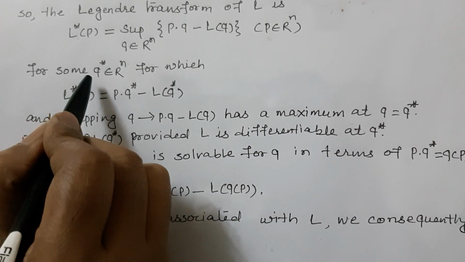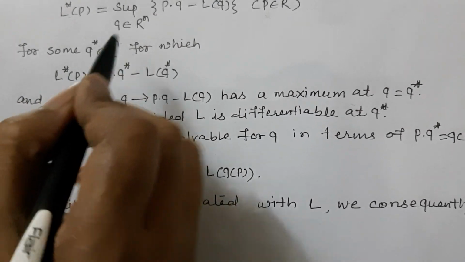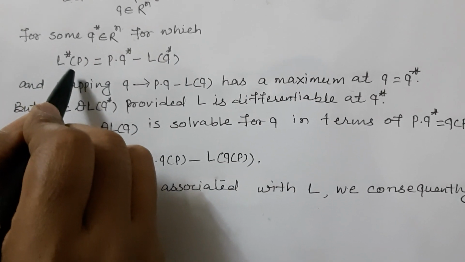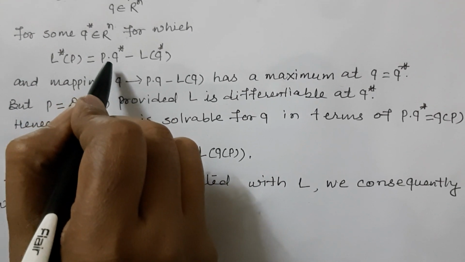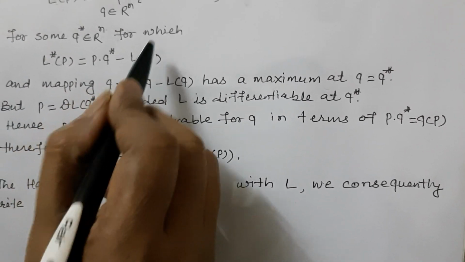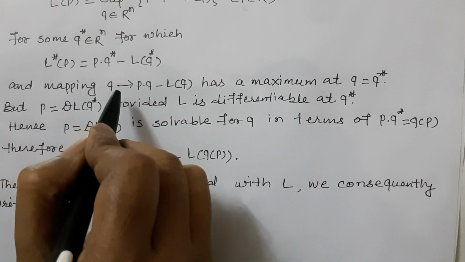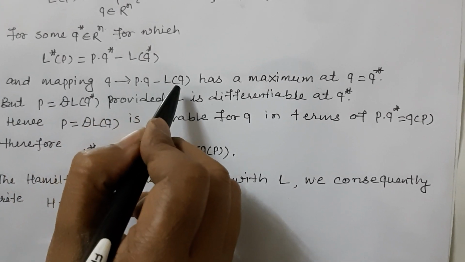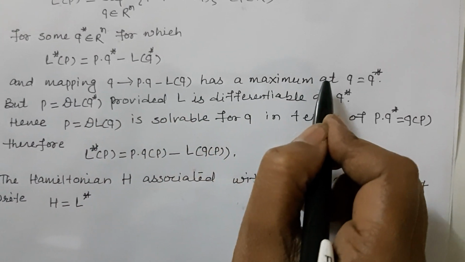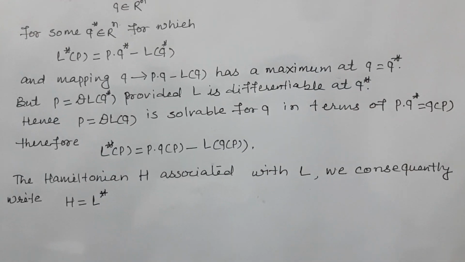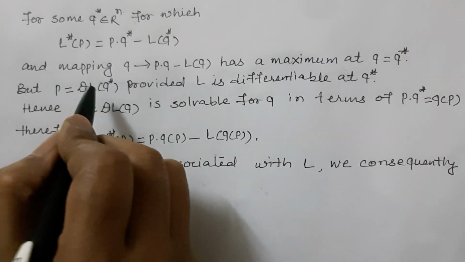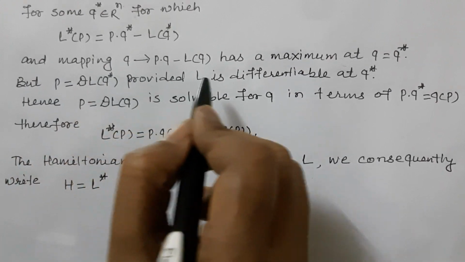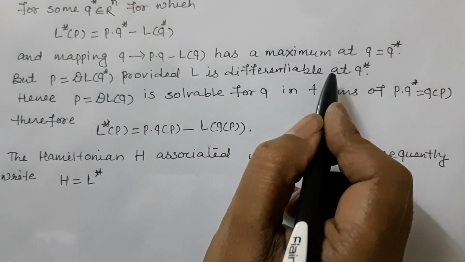For some q* belonging to R^n, L*(p) is equal to p·q* − L(q*), and the mapping q tends to p·q − L(q) has a maximum at q equal to q*, so p is equal to ∇L(q*) provided L is differentiable at q*.